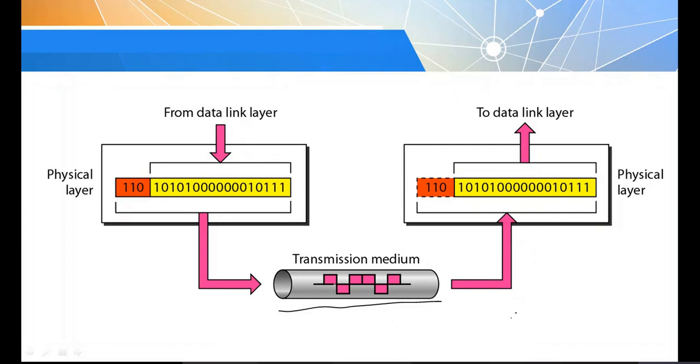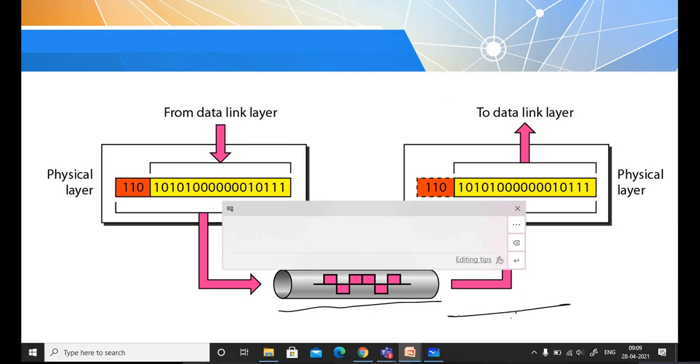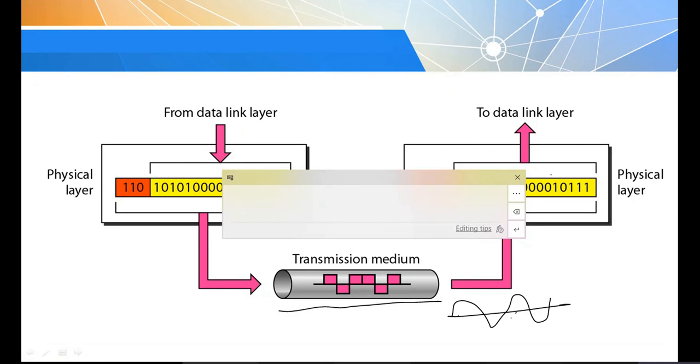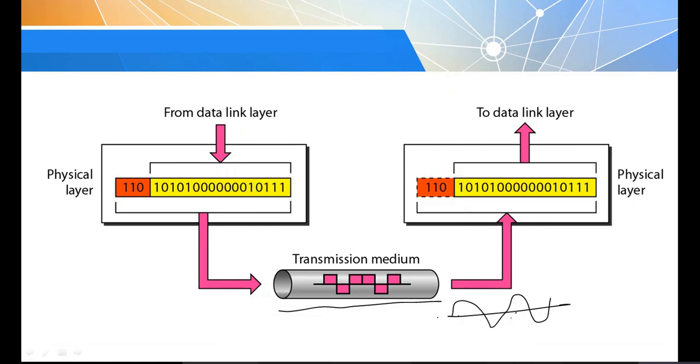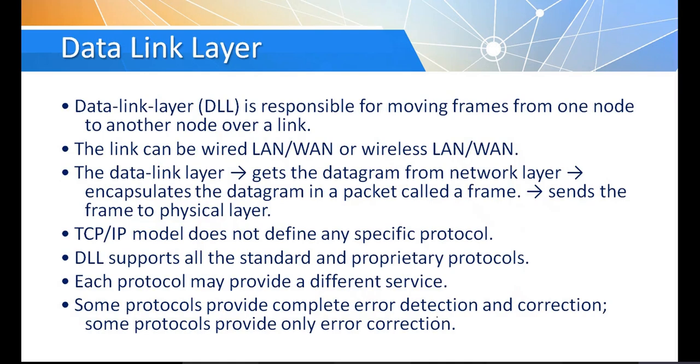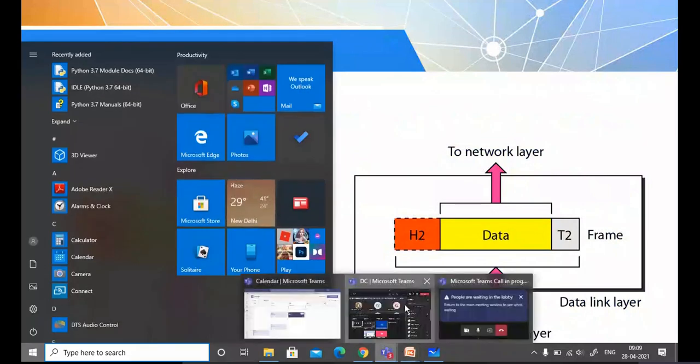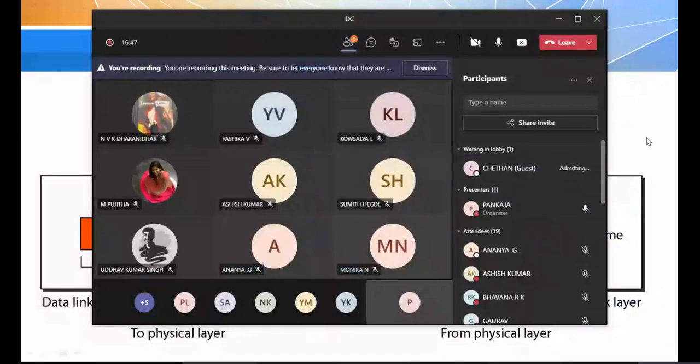It is discrete, either 0 or 1. Another way is analog representation. These two methods we are going to discuss in detail later. So next we'll move on to the data link layer.